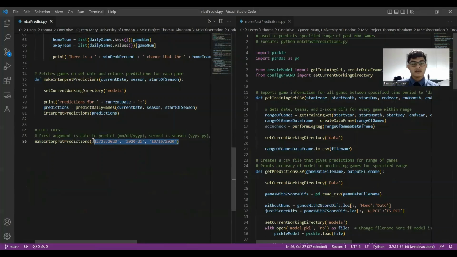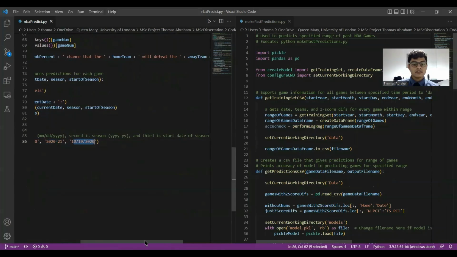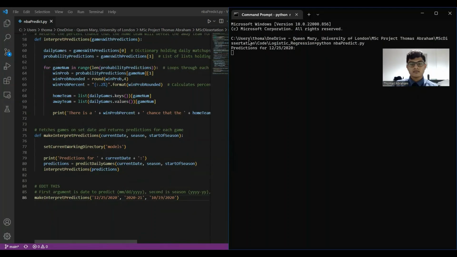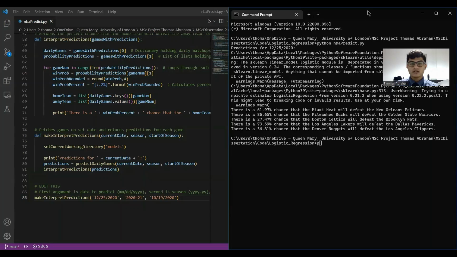So these three dates correspond to the date for which the NBA games are taking place, the season that they are taking place in, and the start date of the season, which has all been mentioned in the comments. These can be edited to produce the results for any given date for any past season. A result like this is obtained, where there is a percentage chance given that a particular team will beat another. Moving on, I will now show you the execution of the make pass predictions file.